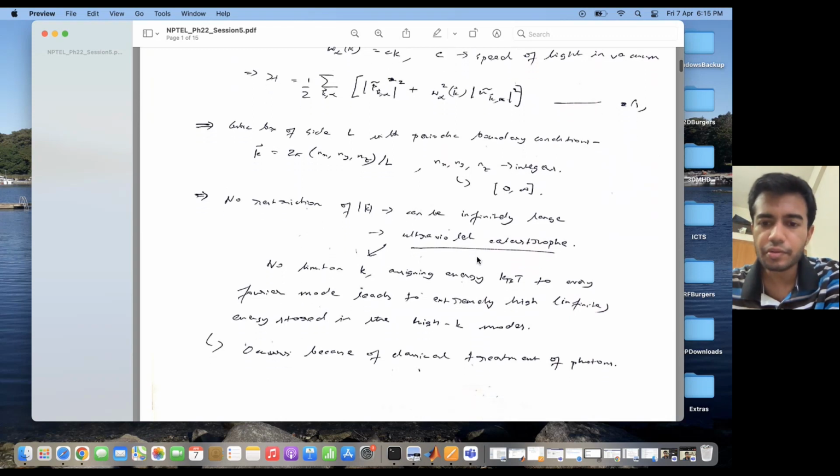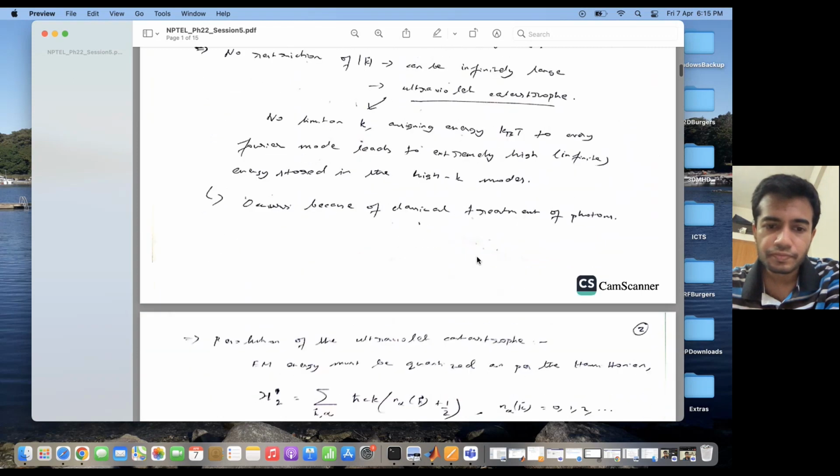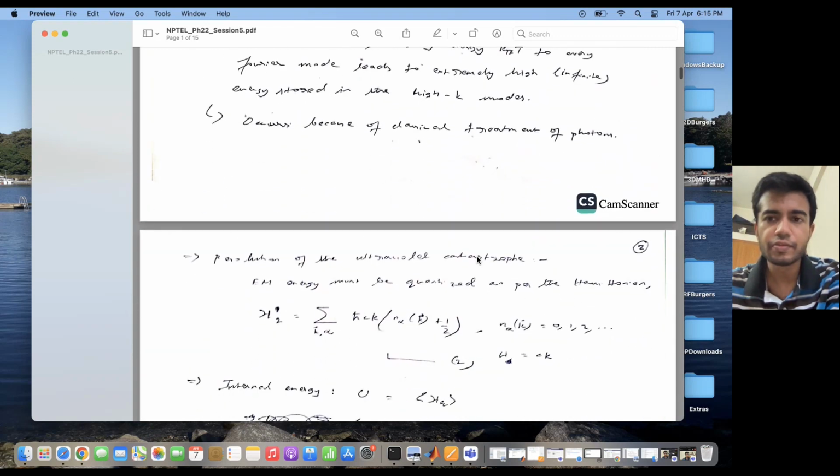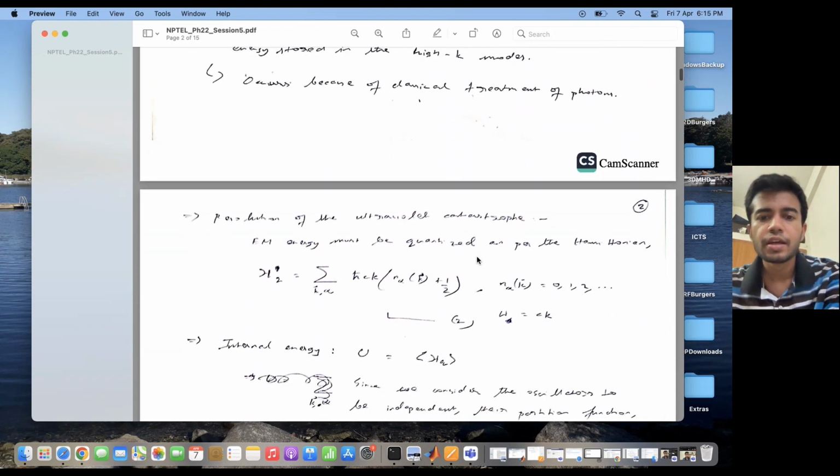So what is the resolution to this ultraviolet catastrophe? The resolution is that instead of using a classical formalism, I need to use the quantum Hamiltonian for these photons. That is, we assume that the electromagnetic energy is quantized as per the Hamiltonian given over here.